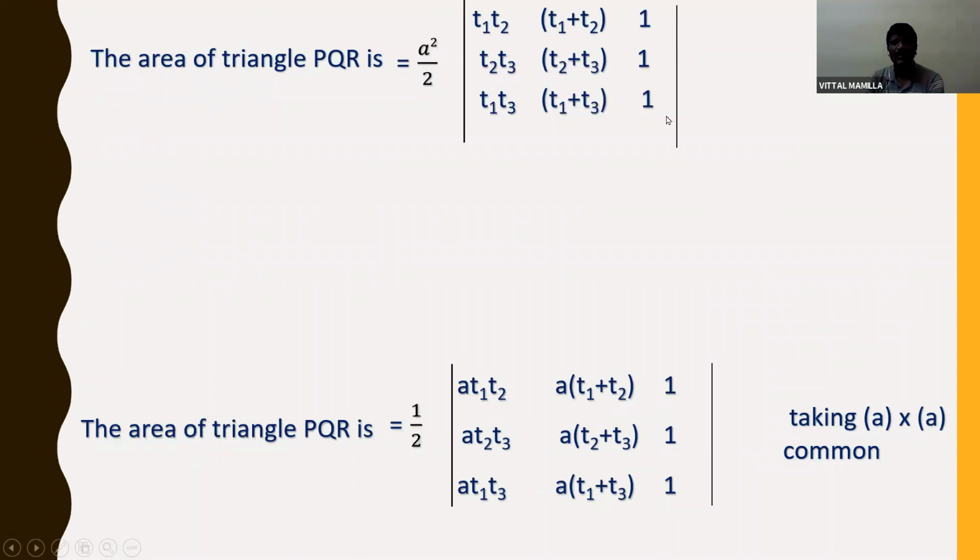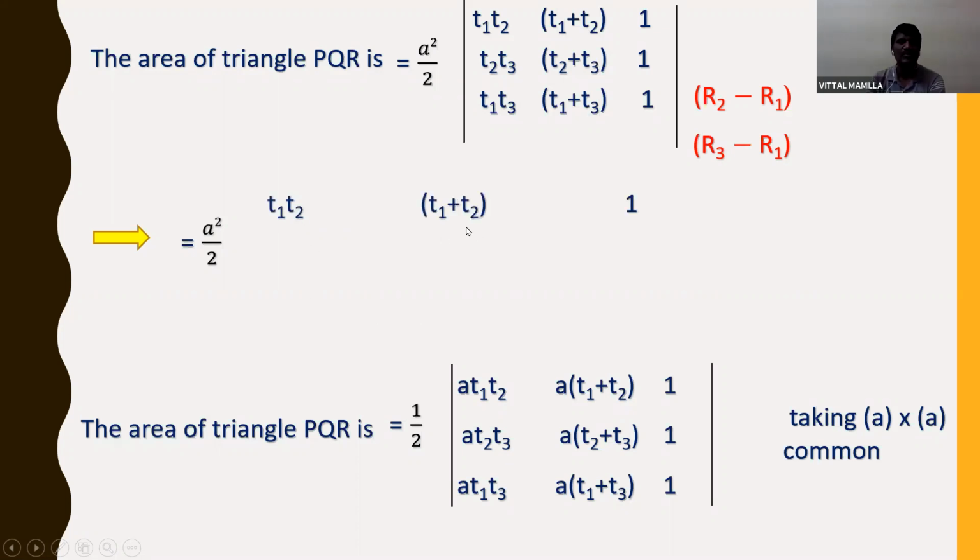Now I will use a row operation for solving this: R2 - R1 and R3 - R1. You can do any row operation. In the textbook, they have given R3 - R1 like this, but in the previous problem we did it in the same process, so that is why I am doing R2 - R1 and R3 - R1, keeping the first row the same.